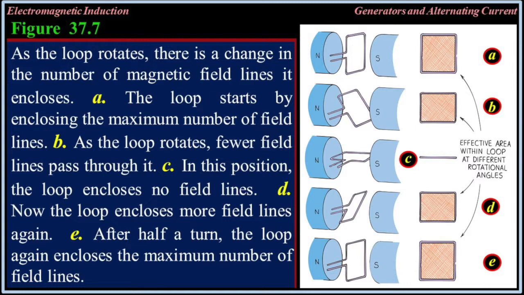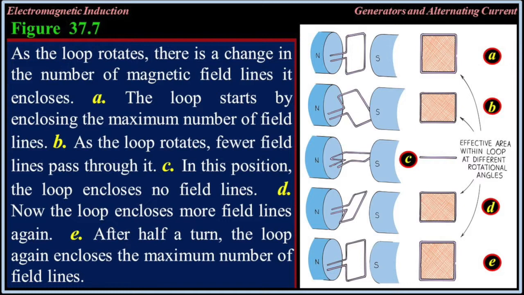A. The loop starts by enclosing the maximum number of field lines. B. As the loop rotates, fewer field lines pass through it. C. In this position, the loop encloses no field lines. D. Now the loop encloses more field lines again. E. After half a turn, the loop again encloses the maximum number of field lines.